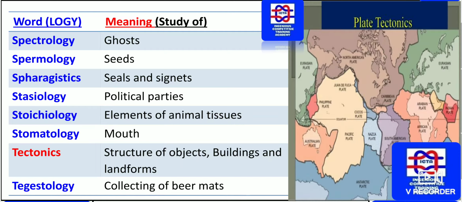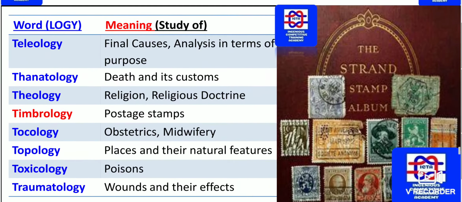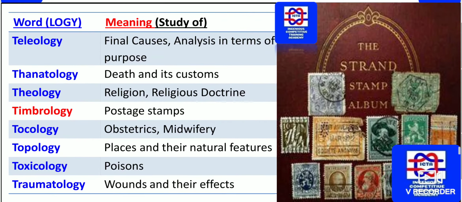As you can see how exactly plate tectonics looks like in different colors. The structure of objects, buildings and landforms is known as tectonics. The collecting of beer mats is known as tegestology. Please remember this. Next we have teleology, that is final causes analysis in terms of purpose. The death and its customs concerning study is known as thanatology.